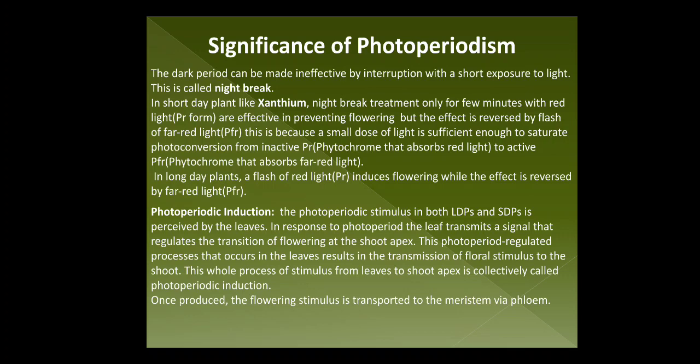In short day plant like xanthium, night break treatment for a few minutes with red light, that means phytochrome which absorbs red light, is effective in preventing flowering. But the effect is reversed by a flash of far red light, that means phytochrome which absorbs far red light, because a small dose of light in the dark period is sufficient to saturate the photoconversion from inactive form, that is the PR, that means those phytochrome which absorb red light, they are inactive in the dark period and they become active when they absorb far red light.